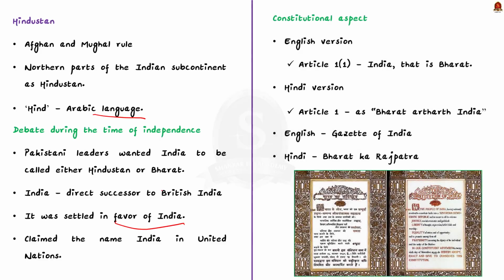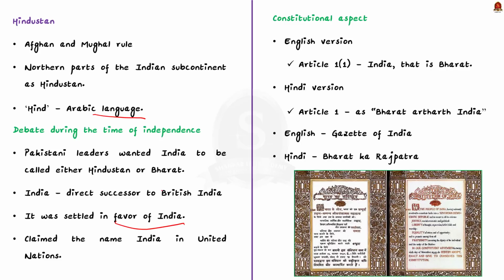Next, we shall discuss the constitutional aspect of these names. In the English version of the Constitution, Article 1, Clause 1 starts with India, that is Bharat. In Hindi version of our Constitution, Article 1 reads as Bharat Arthat India, which means Bharat, that is India. So in Hindi version, the primacy is given to the word Bharat, and in English version, the primacy is given to the word India. So both names were used in official documents according to the language of the document.